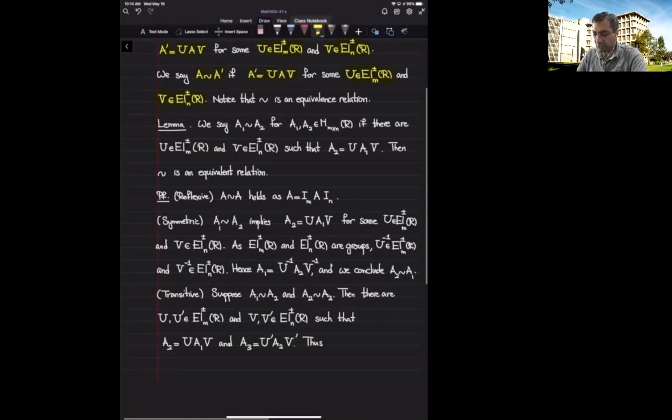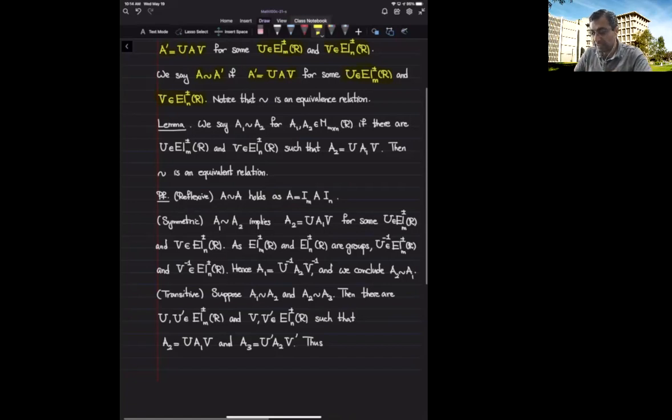And finally, we have to show that this is a transitive relation. If you think about it in terms of the row and column reduction process, it is also immediate. I can go from A1 to A2, and I can go from A2 to A3 using this row and column reduction process, so I can go from A1 to A3.